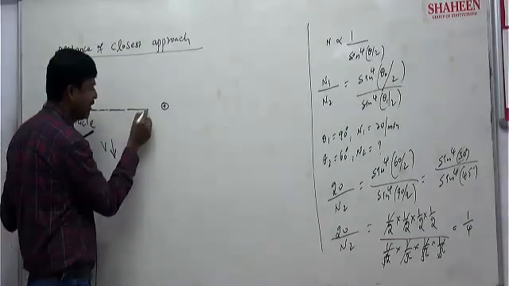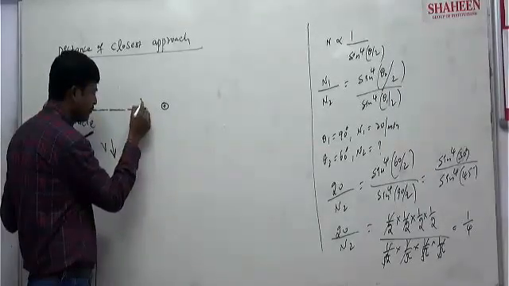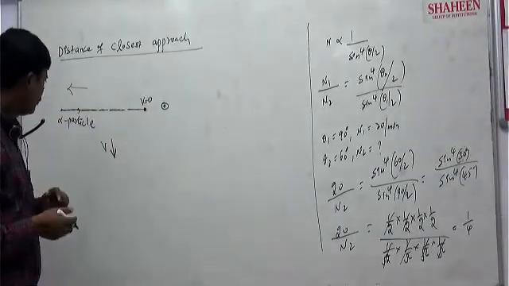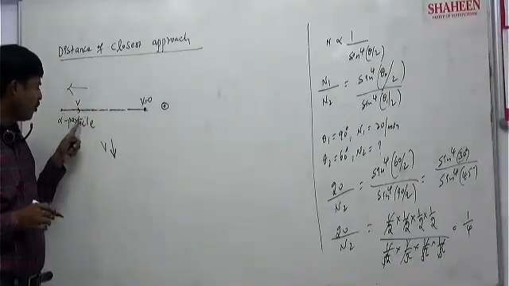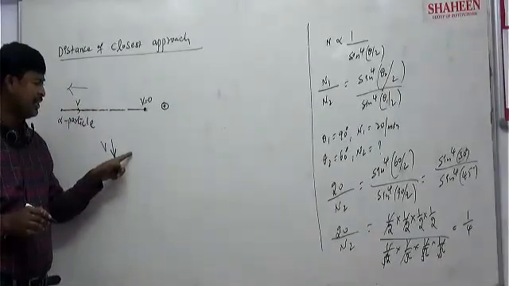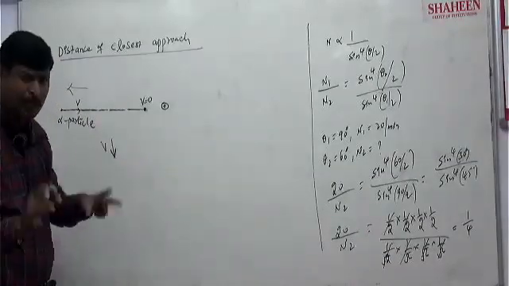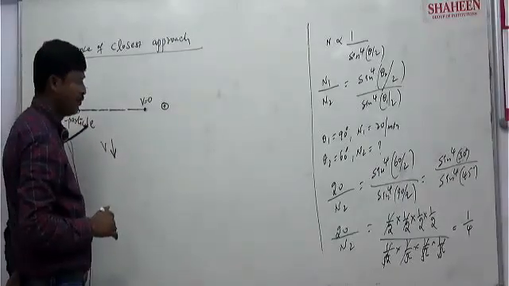At a certain point, it becomes zero. Clear? So the alpha particle initially comes with velocity v, and the velocity slowly decreases because of the repulsion force, and finally at that particular point it becomes zero.